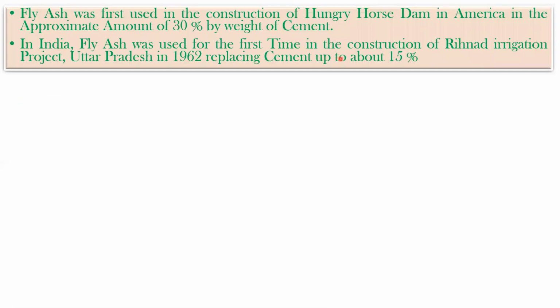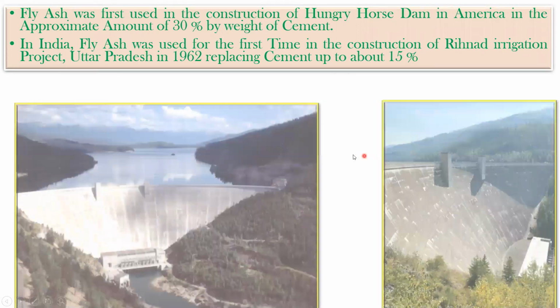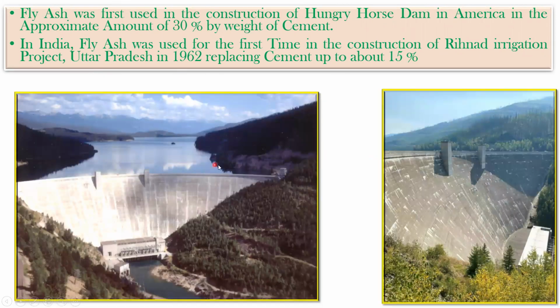Now coming to a bit of history of fly ash. Fly ash was first used in the construction of Hungry Horse Dam in America, in the approximate amount of 30% by the weight of the cement. In India, fly ash was first used in the construction of the Rihand irrigation project in Uttar Pradesh in the year 1962, by replacing cement up to 15%. So in the Hungry Horse Dam in America, about 30% by the weight of cement, fly ash was utilized.